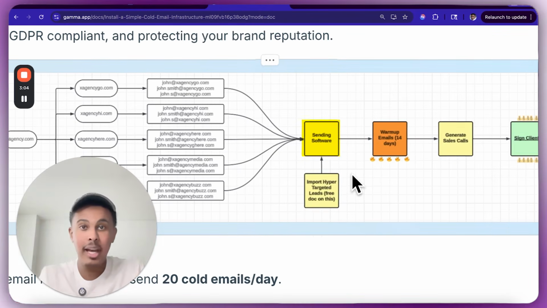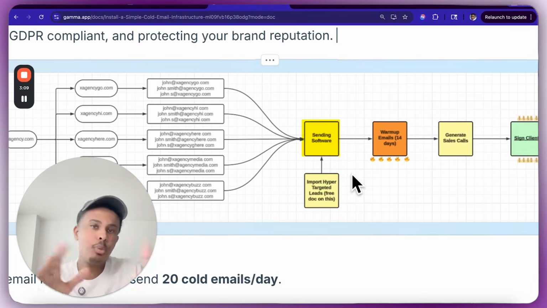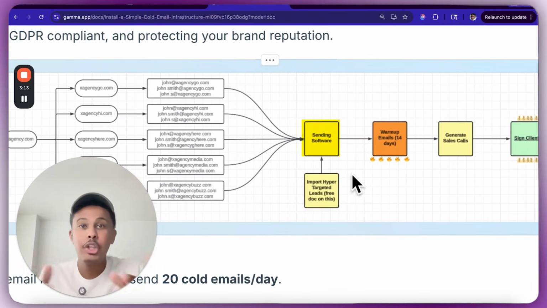You're going to put all the email accounts in there. It's going to be in the warm up pool. You're going to warm them up for about 1 to 2 weeks. Okay, 2 weeks is what we recommend. And then after that, you can create campaigns, right?